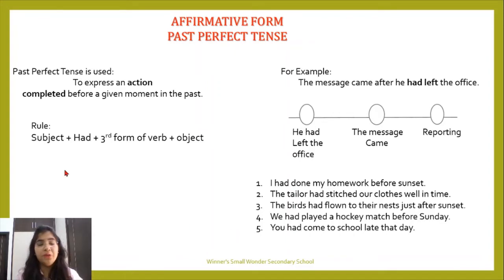So what is the rule? The rule says subject plus had. Like in present perfect tense, we were using two helping verbs, has and have, for singular and plural. But over here, only one helping verb is used, and that is had, for both singular and plural. Plus third form of verb. Third form of verb, I told you in the last class also, with perfect we use the third form of verb plus object. So this is your rule. It goes with your sentences.